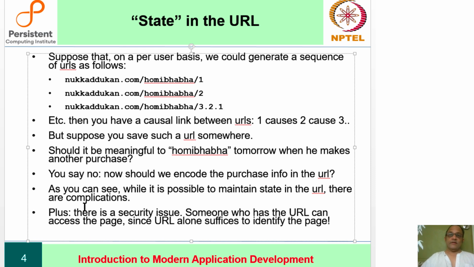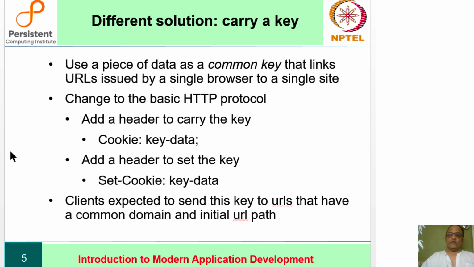Plus, there is a fairly serious security issue, because if the URL carries its history and you send the URL to somebody by accident, then they can continue your history where you left off. That is actually probably the most serious issue. Otherwise, you could do something to compress the data, etc., etc. But the security factor makes it impossible. Okay. So what do we do? The answer is to have a different solution.